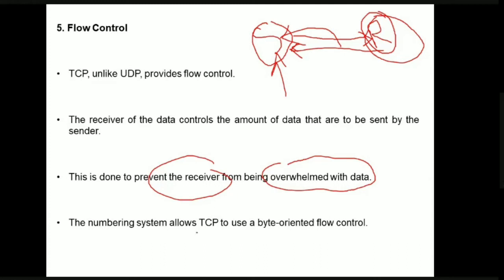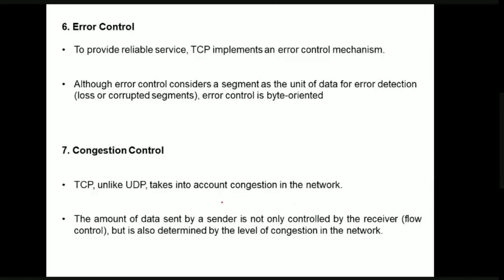The numbering system, that is, we are numbering each and every segment, allows the TCP protocol to use byte oriented flow control. The next thing is error control. Obviously, to provide a reliable service, TCP should implement an error control mechanism. When we discuss flow control and error control, these concepts will be clearer for us. Next, the last thing is congestion control.